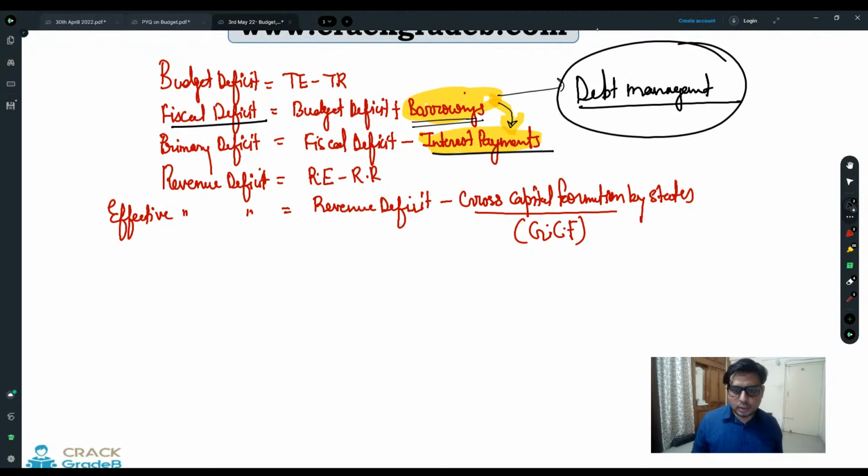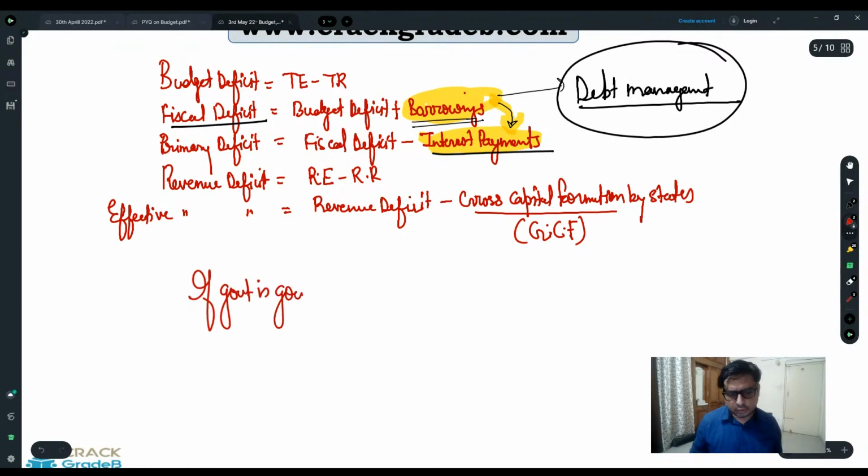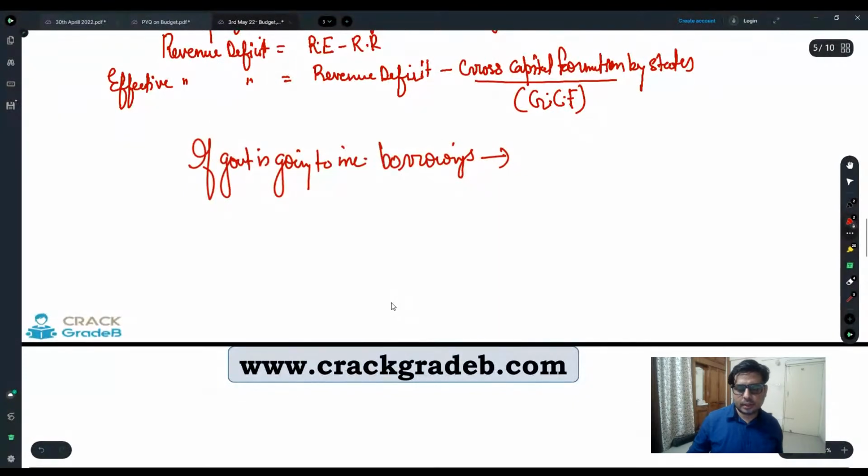If government is going to increase the borrowings, what will happen?